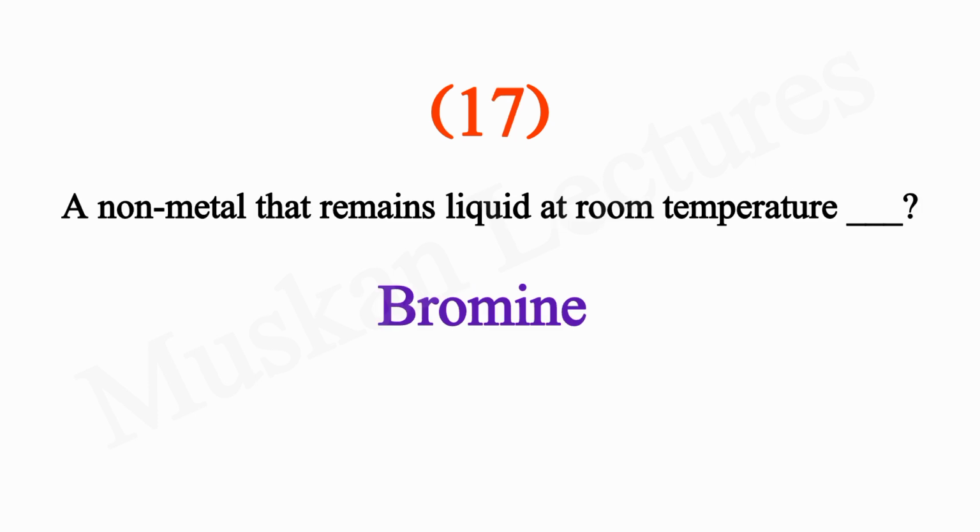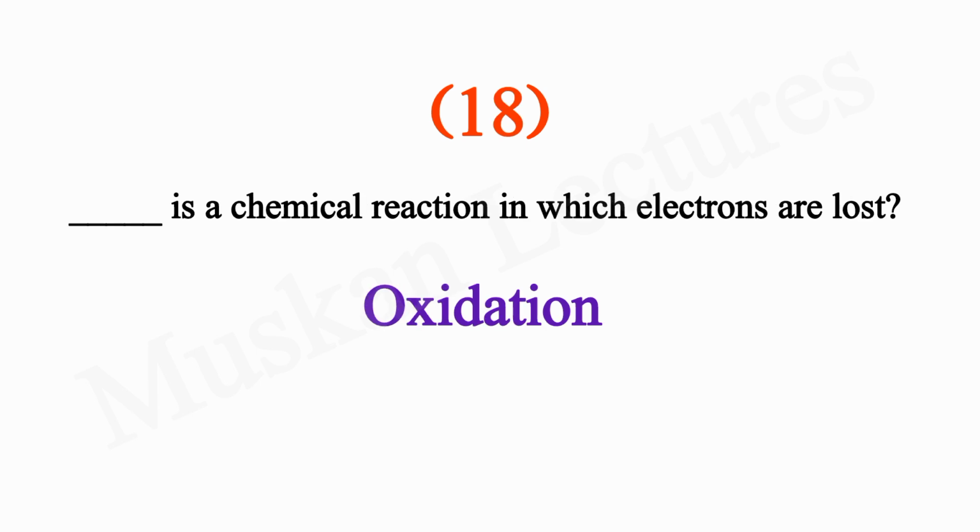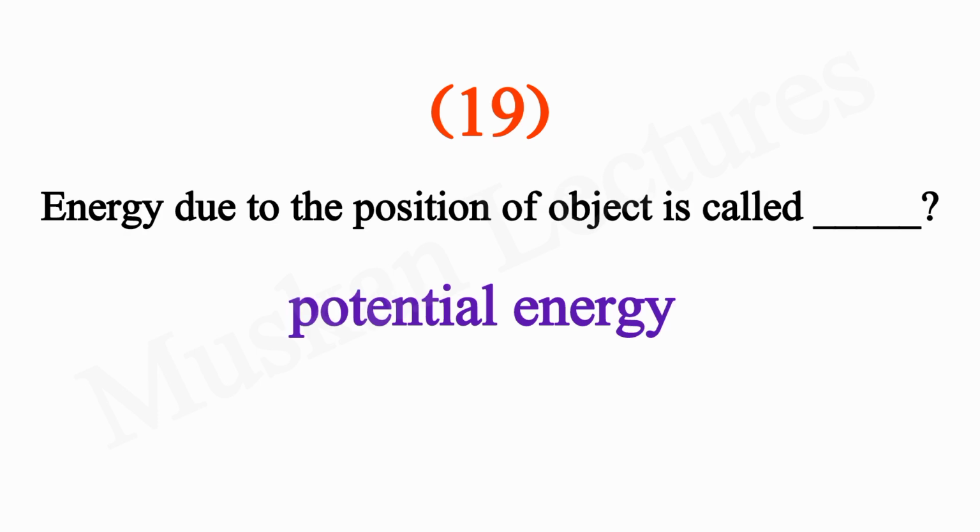3.8. A non-metal that remains liquid at room temperature is bromine. Dash is a chemical reaction in which electrons are lost. Oxidation. Energy due to the position of object is called dash potential energy.